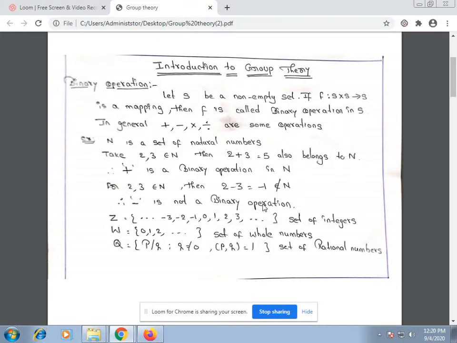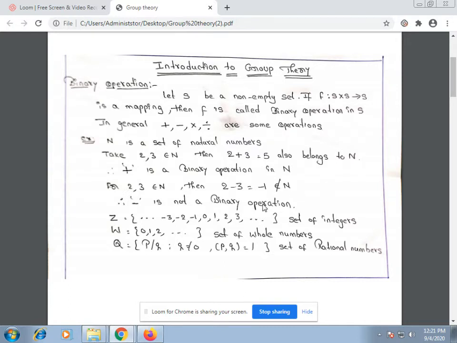We all know that plus, minus, multiplication, division are some of the operations, and capital N is the set of natural numbers, Z is the set of integers, W the set of whole numbers, Q the set of rational numbers, R the set of real numbers, C the set of complex numbers, etc.